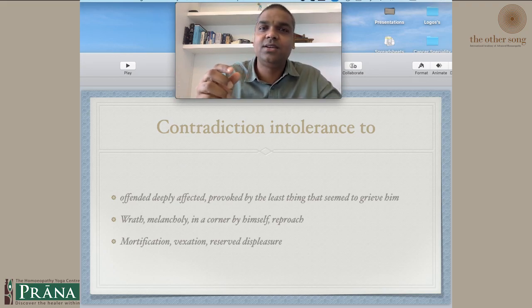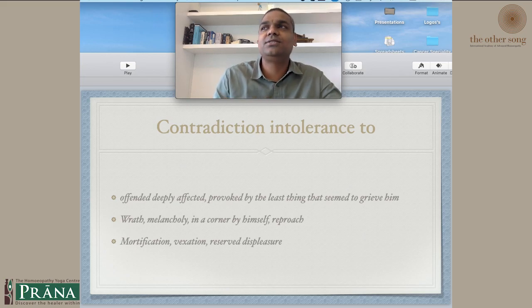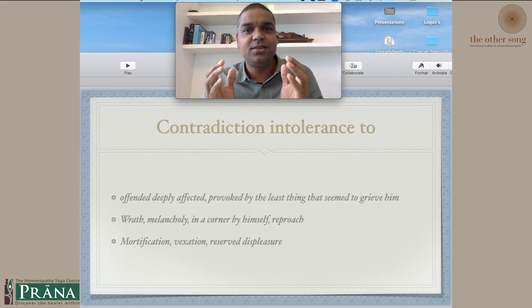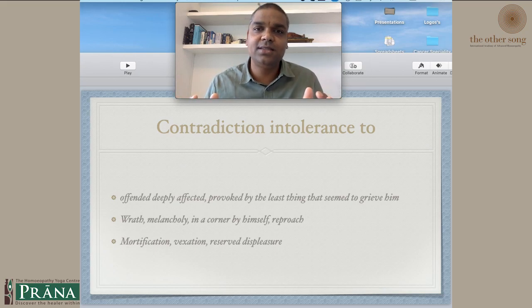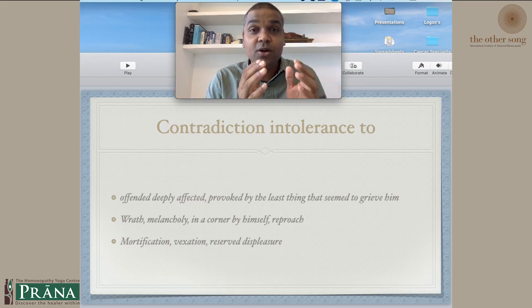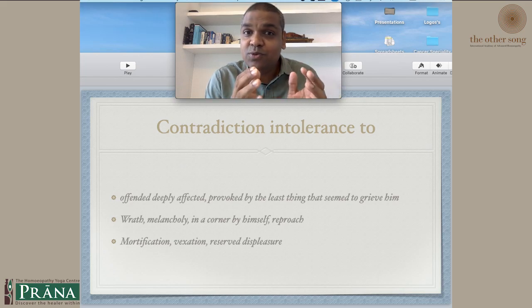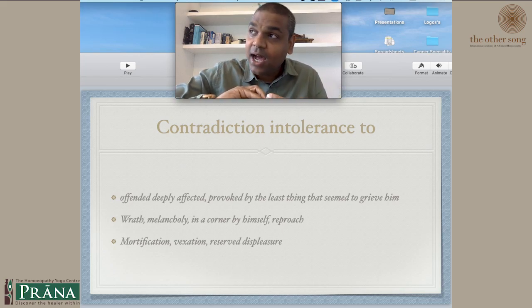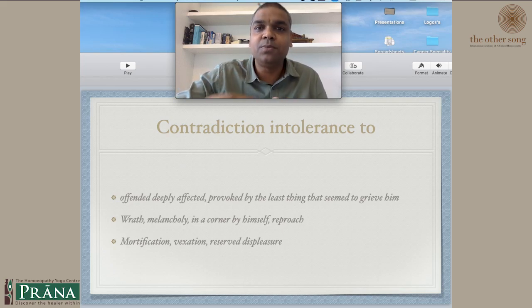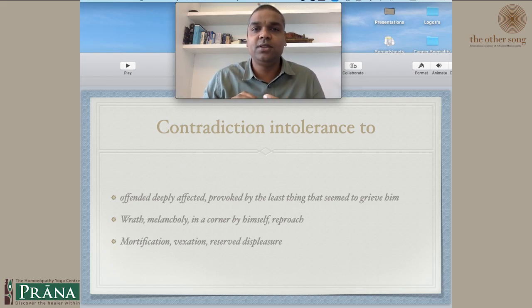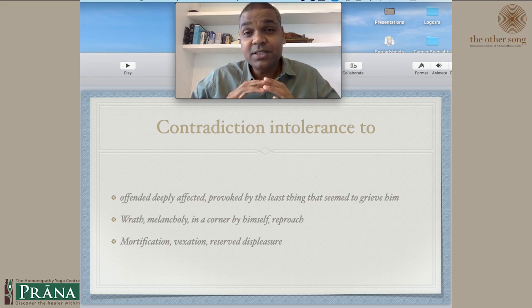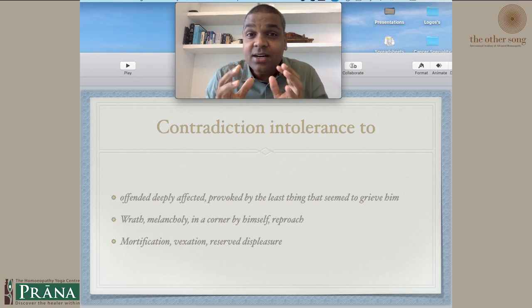I am intolerant. I cannot take it when somebody contradicts me. I get hurt when somebody contradicts me. This is what contradiction intolerant is. They are hurt when somebody contradicts them. The previous rubric that we did, contradiction disposition to. In disposition, there is a disposition. I take a position. I argue a position. I fight for a position. So in disposition, the person is arguing, fighting, all that. Here, the person is not going to argue so much. The person is going to get hurt.